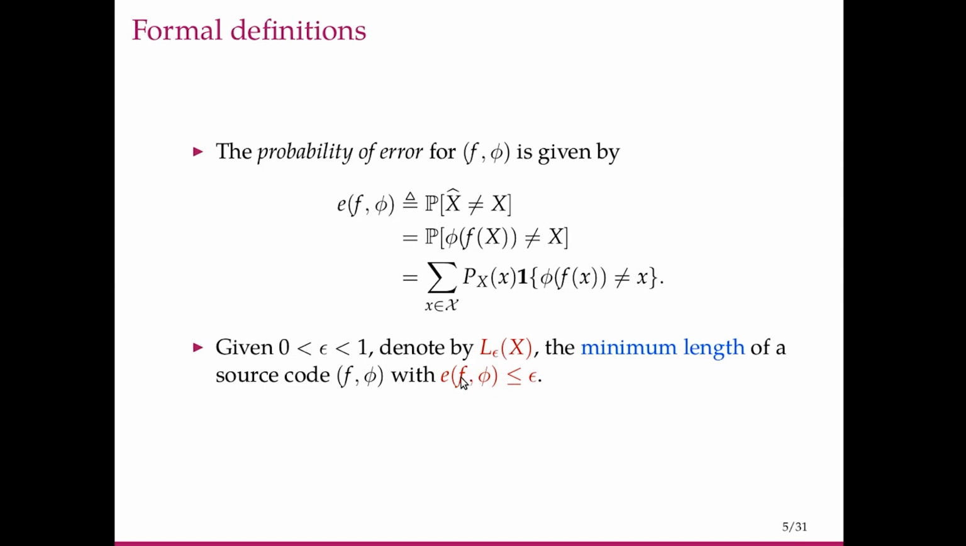So here we can see that we want to keep the probability of error less than or equal to epsilon. What this expression suggests is that if we can ensure that this indicator is 1 only on those symbols whose combined probability is less than or equal to epsilon, then E of f comma phi is going to be less than or equal to epsilon.